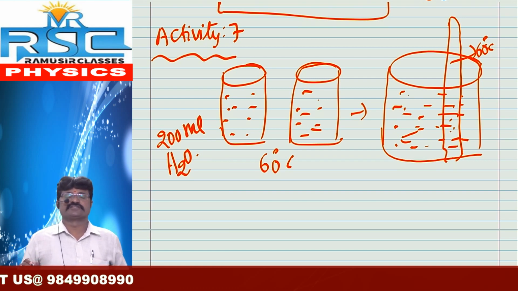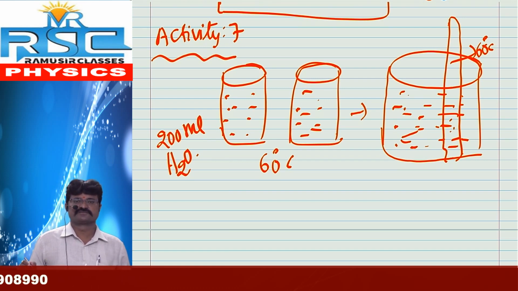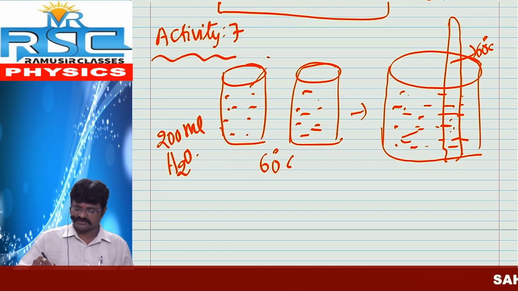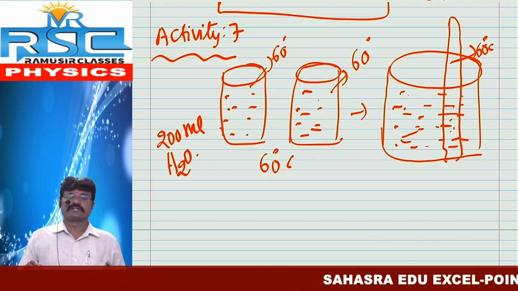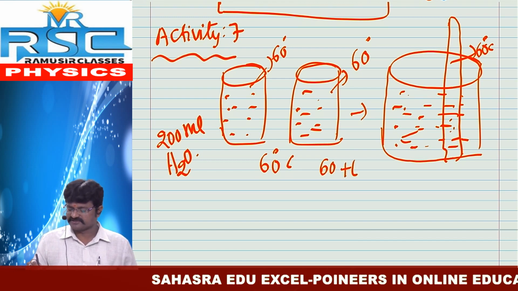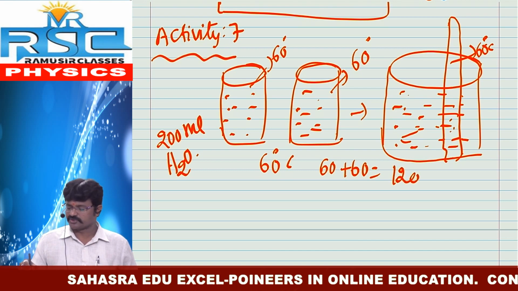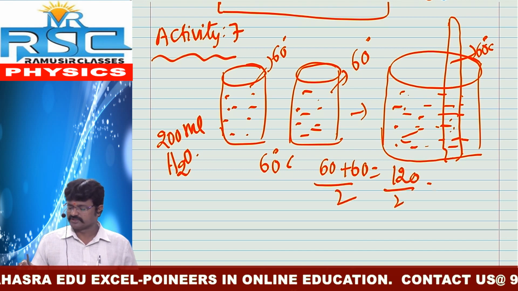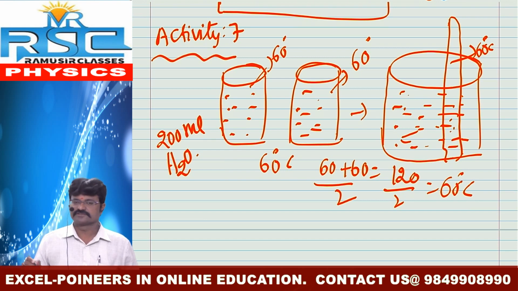This temperature is nothing but 60 degrees Celsius. Why? Because the first beaker is 60 and the second beaker is also 60. The average is 60 plus 60, that equals 120. Average means divided by 2, that equals 60 degrees Celsius.